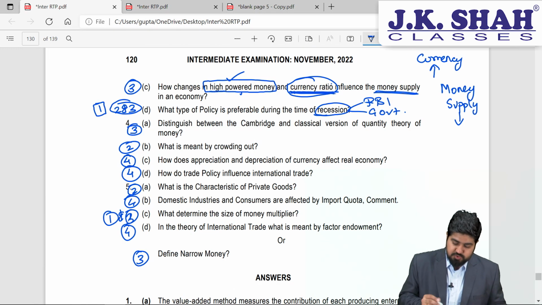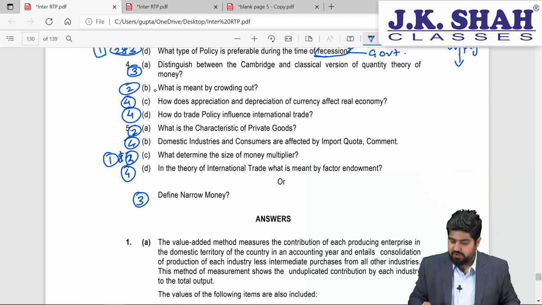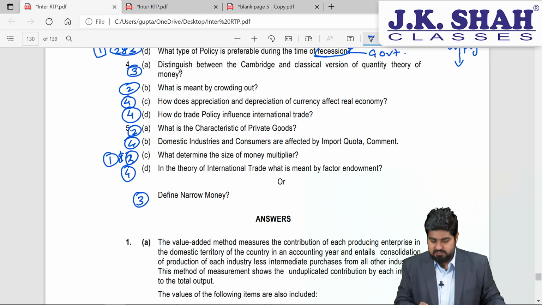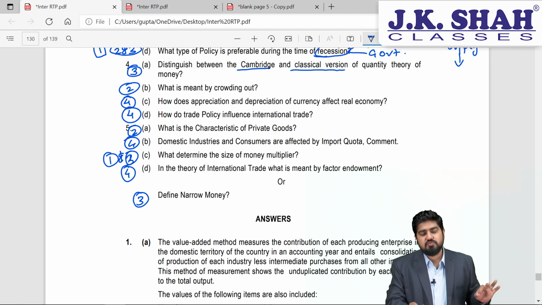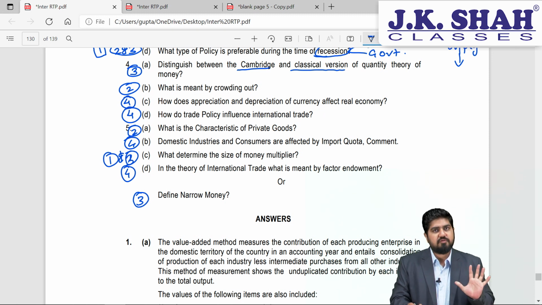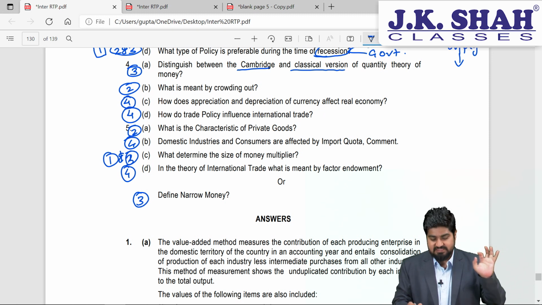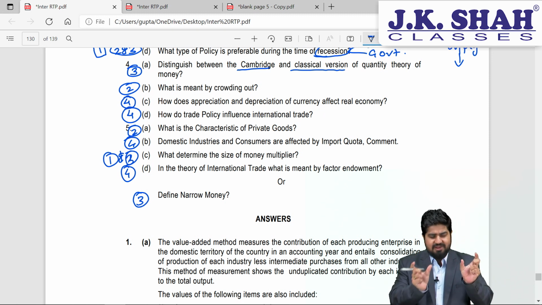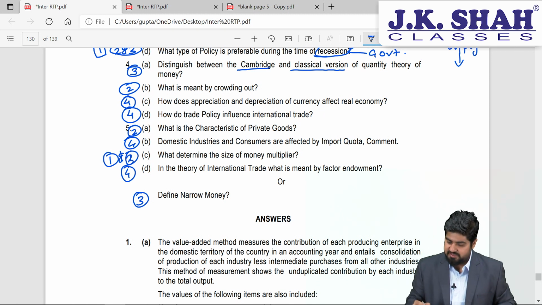Let's go ahead to the next question, students. Question number 4, part A, which is from chapter number 3: distinguish between the Cambridge and the classical version of the quantity theory of money. Now this is very simple, students. You just need to know the theories of money. Just write down these two theories. No need of giving any comparative analysis also. You have to just write it side by side. One paragraph for this one, another paragraph for the classical one, and it will be taken care of.